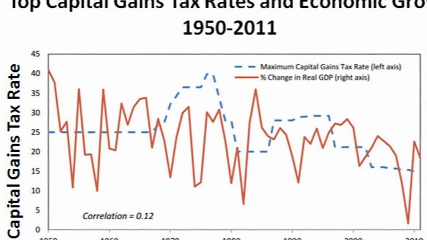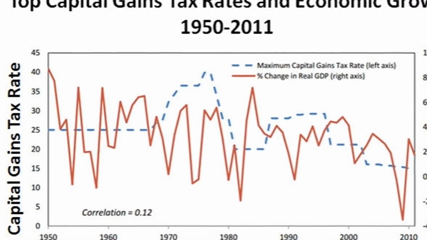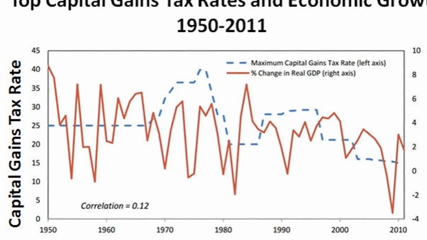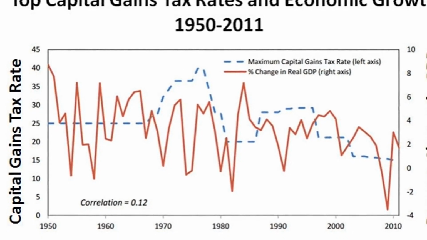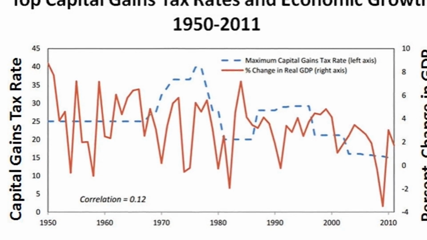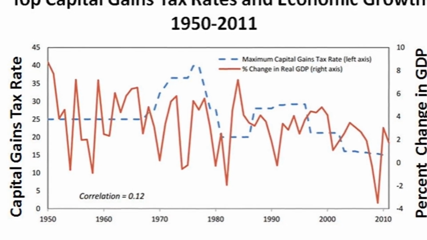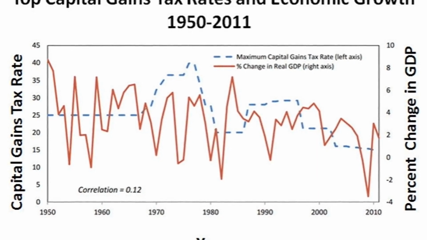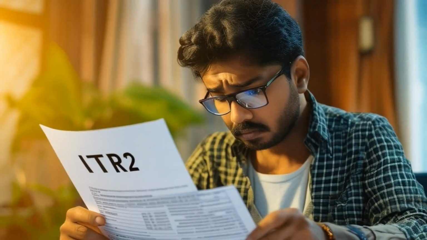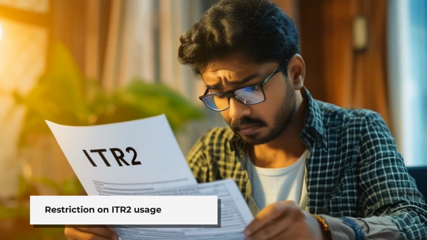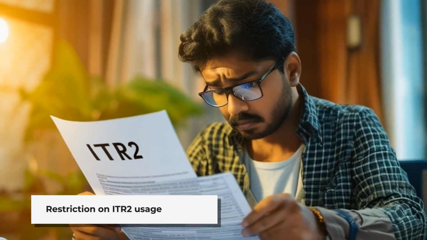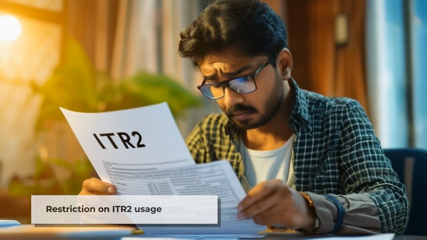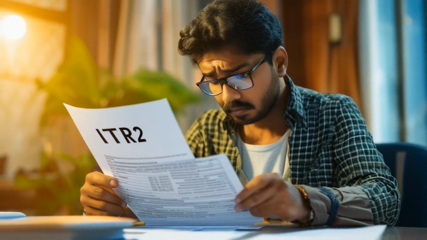D. Income under the head other sources which is of the following nature: winnings from lottery, activity of owning and maintaining racehorses, income taxable at special rates under Section 115BBDA or Section 115BBE. E. Income to be apportioned in accordance with provisions of Section 5A. ITR2 should not be used by an individual whose total income for the assessment year 2022-23 includes income under the head profits or gains of business or profession.